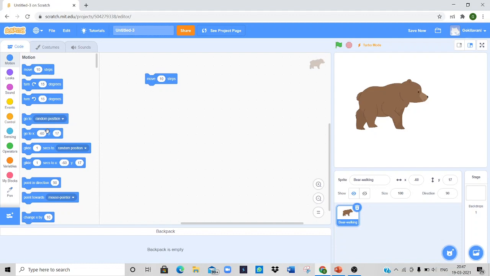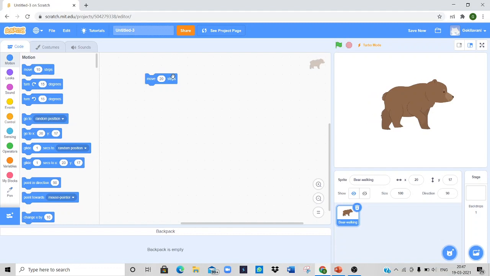Click on the Move block and drag it into the area. Change the step number from 10 to 30 or 40, whatever you need. We have to type the number in that box. Click on the blocks. You will now notice that the sprite moves